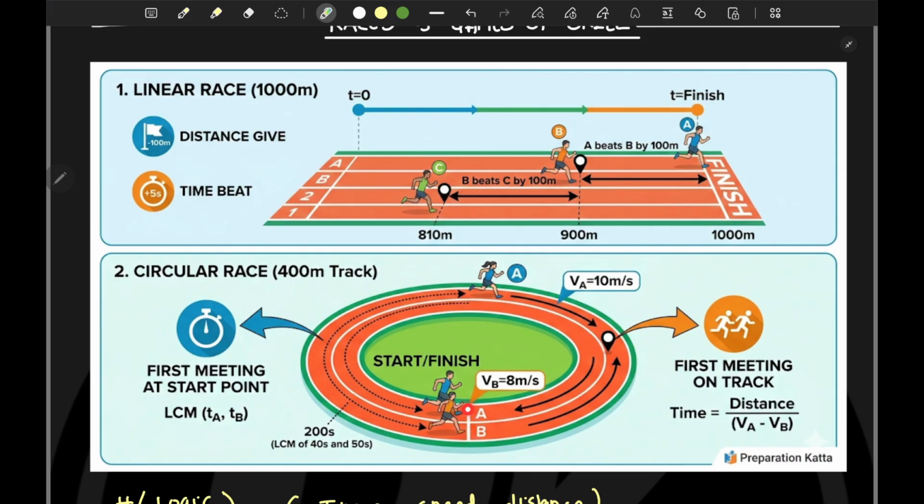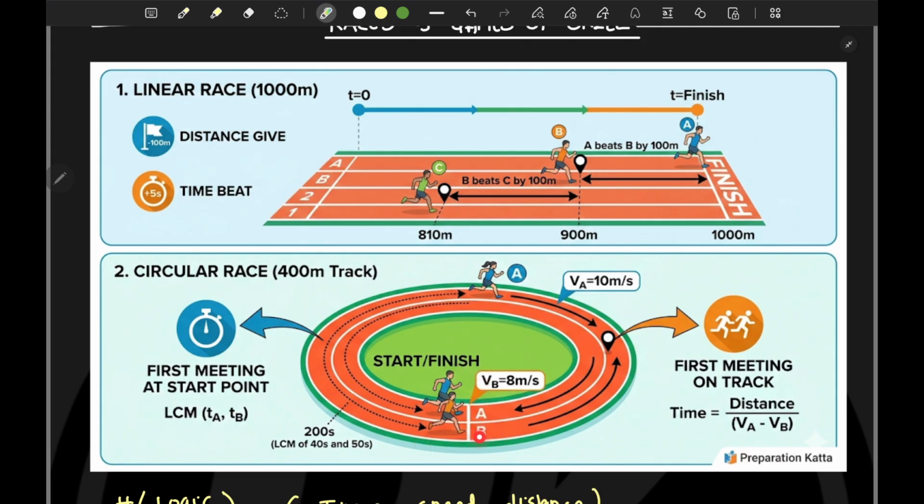Okay, here it is a start and finish line. So A is completing the lap, running here, and B is also running here with the speed of 8 meter per second. So what they are asking is, after how much time they will meet again at this starting point. So that is what is asked in the problem.